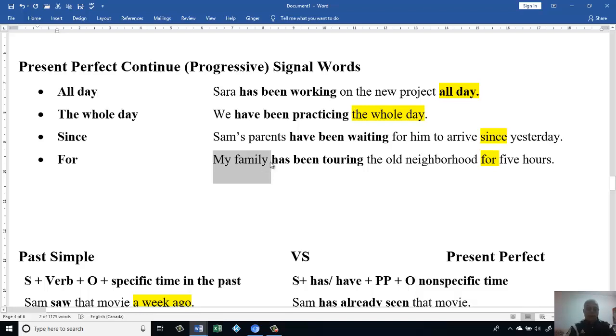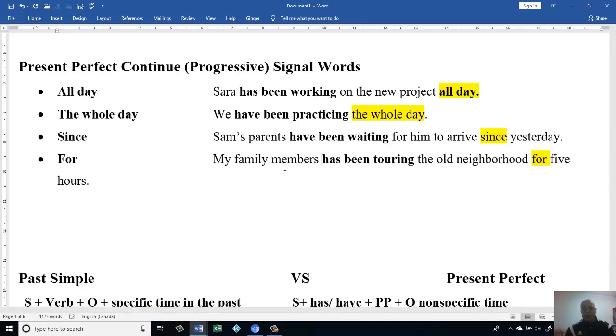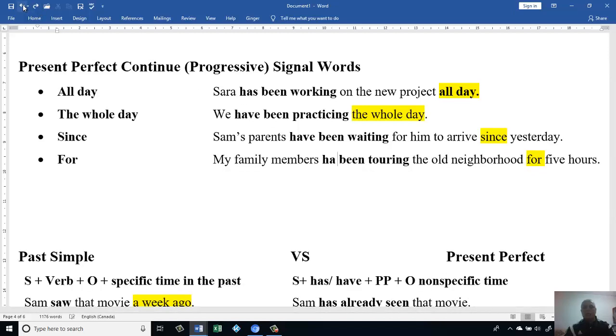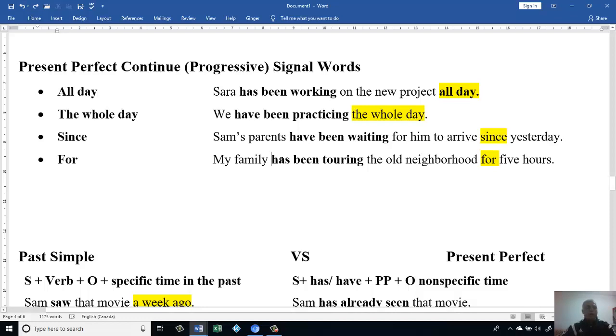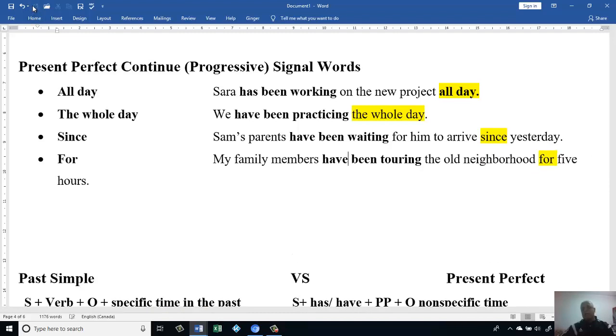But when I make it my family members, if I add members, here I have to make it have. Let's go back again and mix it. If it's only my family, then I have to make it has. If I add members to my family, then I have to make it have been. Okay, have been, this is perfect, touring, then I know it's happened in the present perfect continuous.